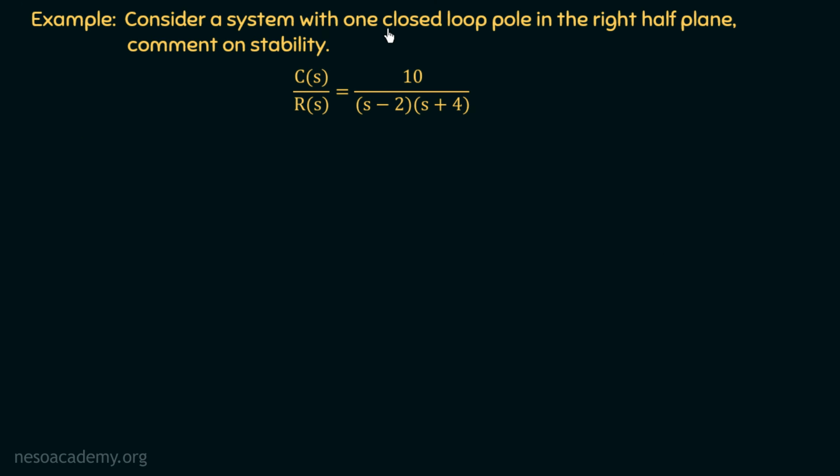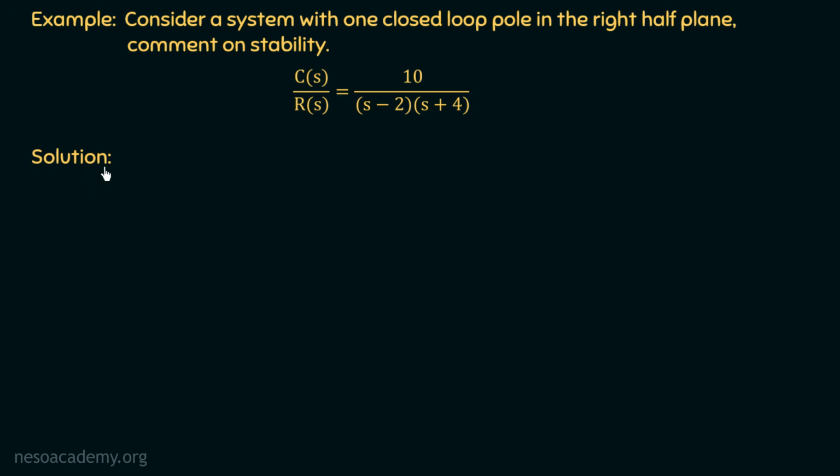Consider a system with one closed loop pole in the right half plane. Comment on the stability. So we are having the closed loop transfer function as C(s) over R(s) equal to 10 over (s minus 2) multiplied with (s plus 4). We can see that there are two poles. One is present at s equal to 2 and the other one is present at s equal to minus 4. So clearly we can see that one closed loop pole is present in the right half of s plane. And now we need to comment on the stability.